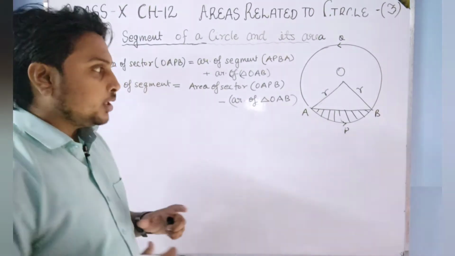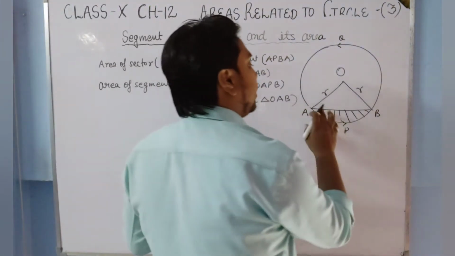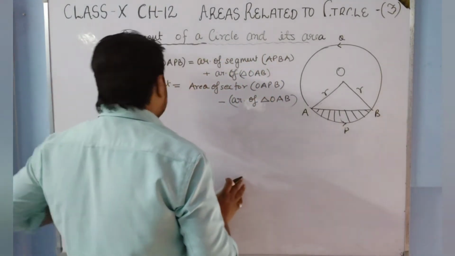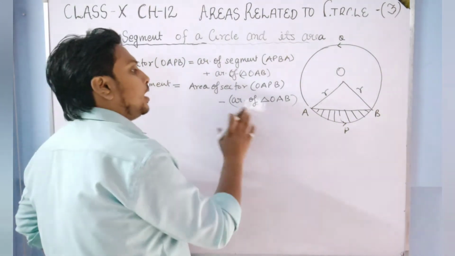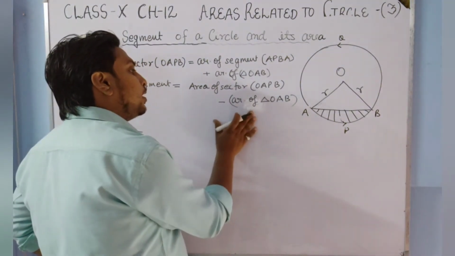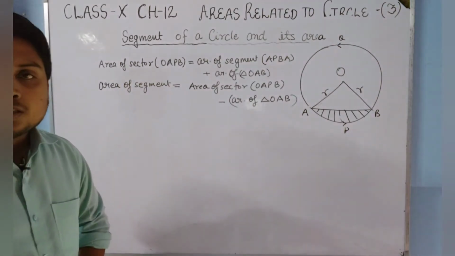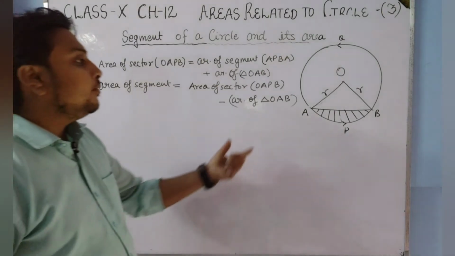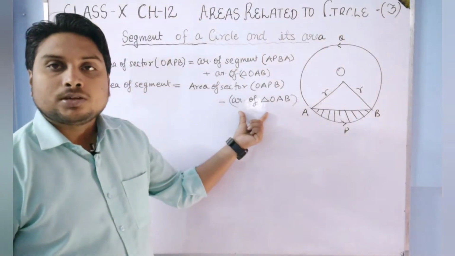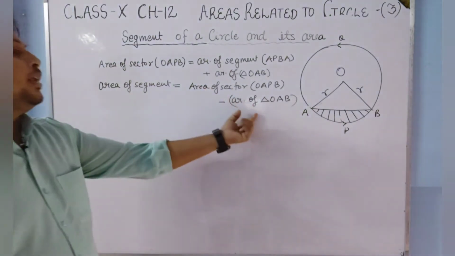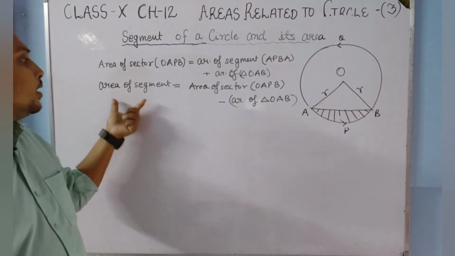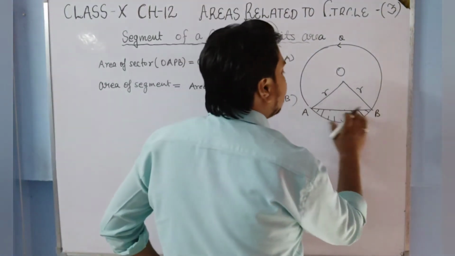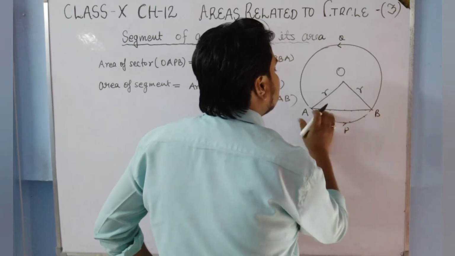Now the question is, what will be the area of this triangle? Firstly let us find the area of this triangle, and then we will put in the value, because we know very well what the area of the sector is. We studied that in the last topic. Only the area of the triangle is needed, and then we subtract it from the area of the sector to get the area of the segment.